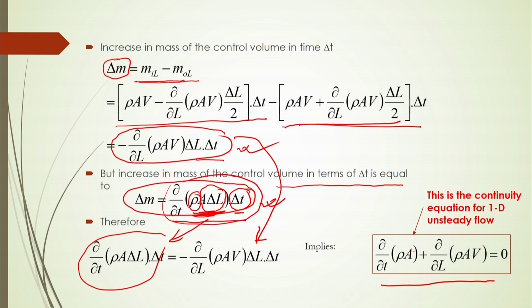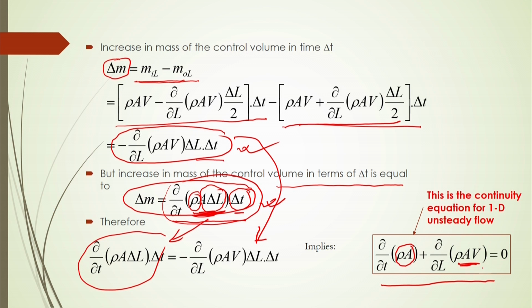In this case, you will see that rho A is changing with respect to time. If rho and A both change accordingly, then the mass will be changing with respect to time, and here also it will change. Now, if rho is not changing, for incompressible flow, then you can simply say that dou A by dou t plus dou by dou L of A V will be equal to 0.